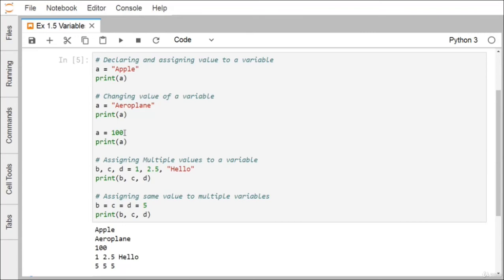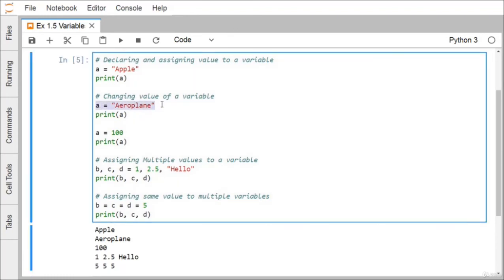And in case of Python, there is no need to declare the variable separately at the beginning of the code. We can define variables when we need to use them. And you can find that here a is equal to aeroplane. That means a has got the data type string, and in the next part of the code, a will be treated as a string until and unless it is initialized with a value of some other data type. So here we have written a is equal to 100. So in the next part of the code, a will be treated as of the type integer until and unless a is initialized with some other type of value.